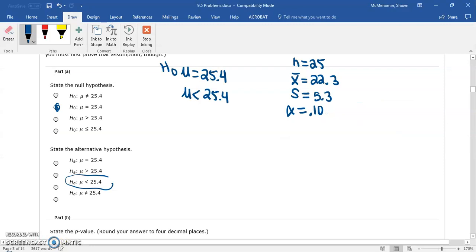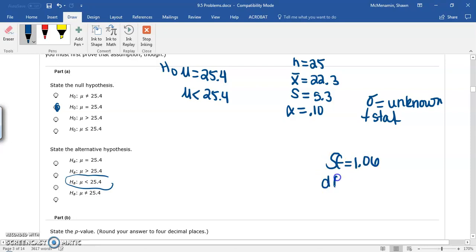Okay, so back to this, since you didn't know your sigma, this was unknown. That's why we did a T-stat. And when we did it in StatCrunch, it gave us that the standard error is 1.06 and the degrees of freedom is 24. And the reason for that is n minus 1, so 25 minus 1 gives you 24.